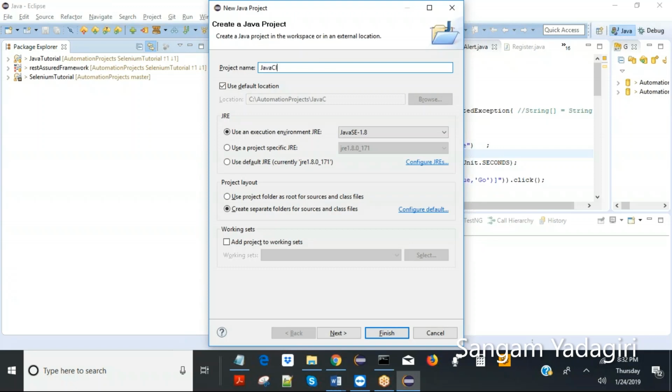Let's call it Java class. Oh, okay, let's not use class because some keywords are reserved. Let's say Java. There is already a tutorial, but I want to show you how to create it from scratch, so let me create a new one. What do you want to call the project name? Anyone?